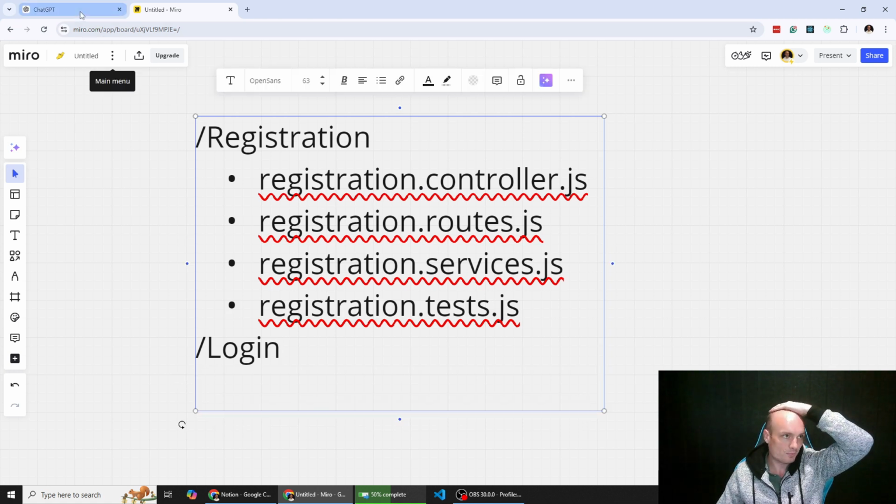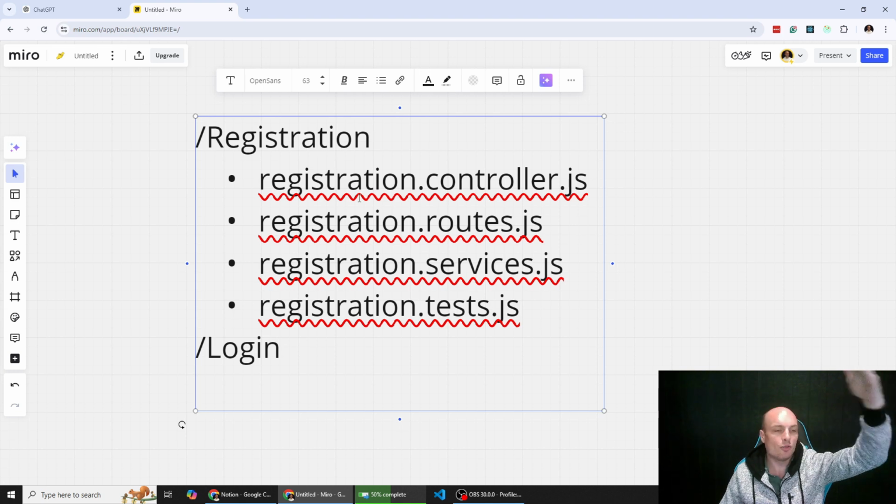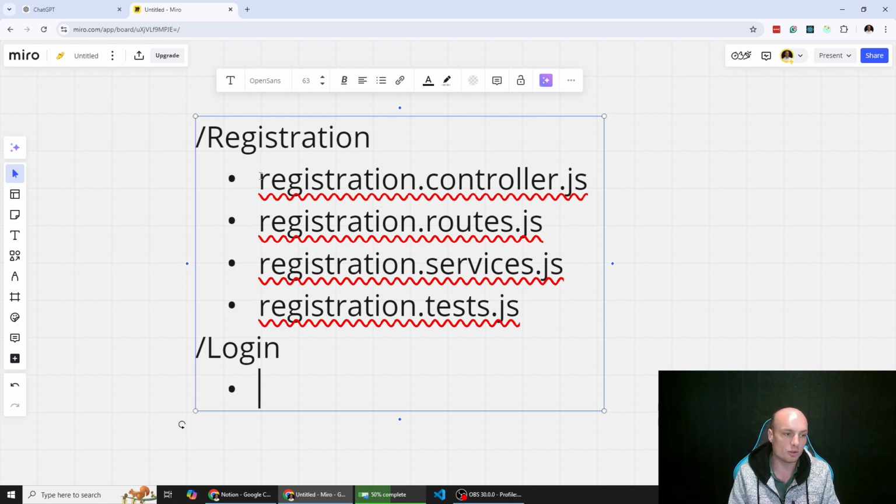The idea of doing this is that in the future, when we have a lot more functionality than just user registration, login, etc., we're going to be able to have everything really separate and logical, right? Let's just say it's a task management application: you're going to have tasks, and you want all of the controllers, all of the routes, all of the services, all of the tests. So like login.controller.js,